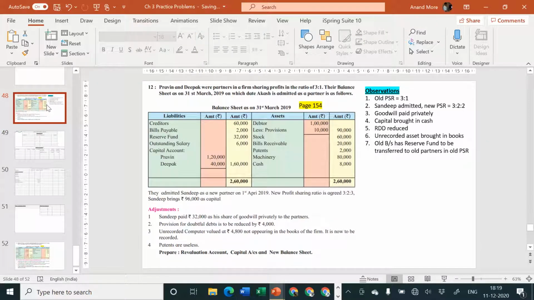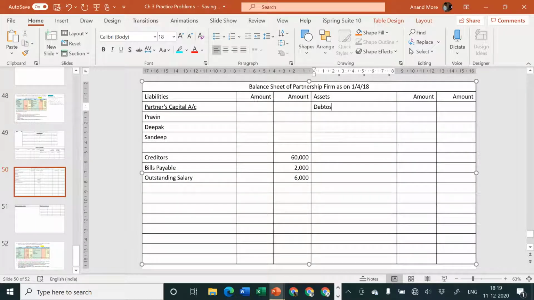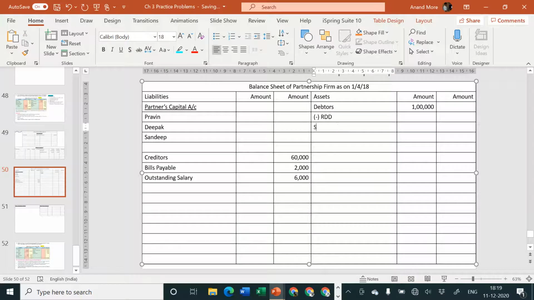Next, on the asset side you have debtors, and then there is less provision 10,000. So I'll write debtors on the balance sheet asset side, inner column, 1 lakh. Less RDD. The amount of RDD, whenever we get it, at that time we'll write it. Existing RDD, there is an adjustment, so I am not considering existing RDD directly in the answer balance sheet. Next one is stock 60,000.